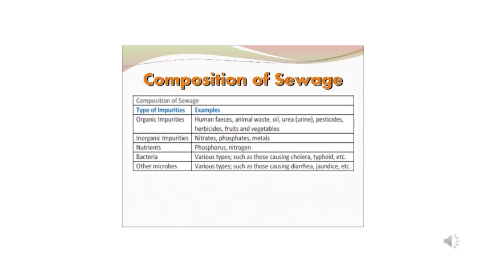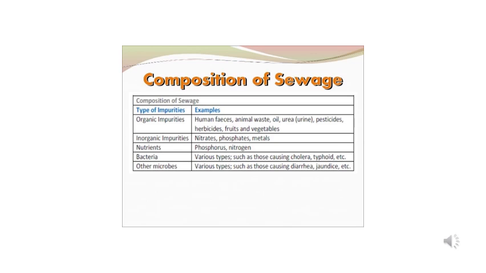If we look at the sewage, then it is composed of organic and inorganic impurities, nutrients, and bacteria and microbes are also suspended in it. Organic impurities consist of human feces, animal waste, oil, urea, pesticides, herbicides, fruits, and vegetables. Inorganic impurities consist of nitrates, phosphates, and metals. Nutrients which are mainly present in sewage are phosphorus and nitrogen.